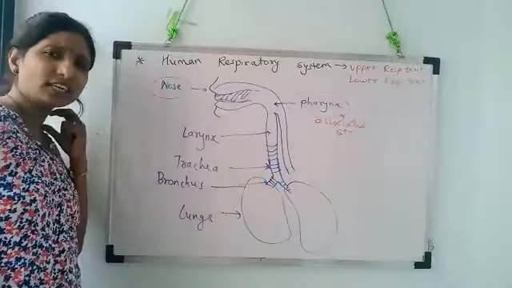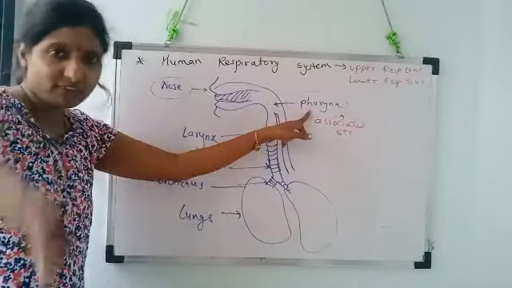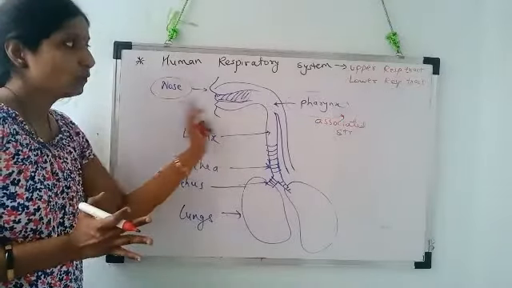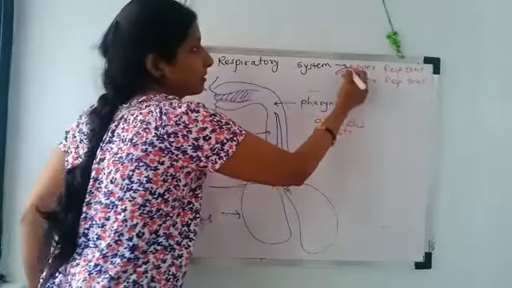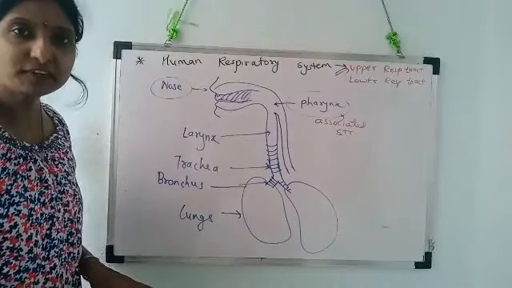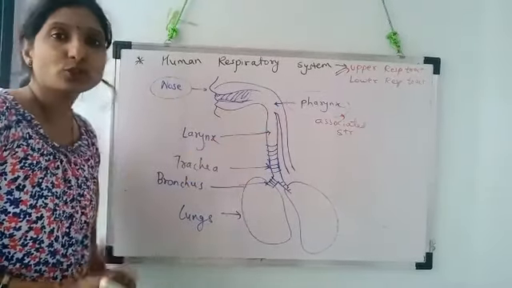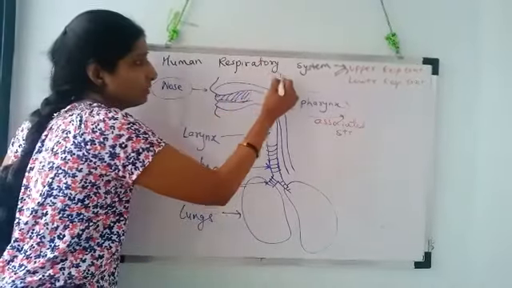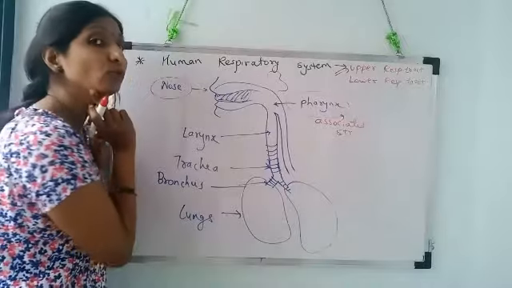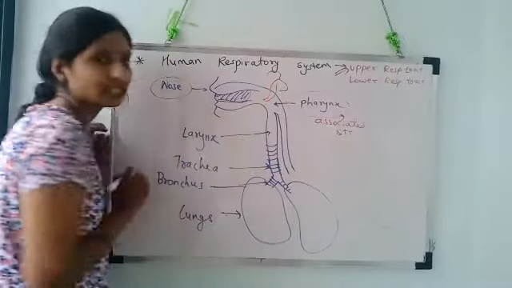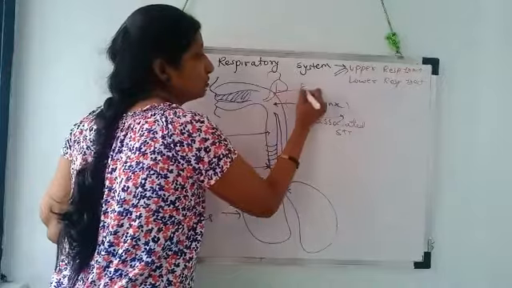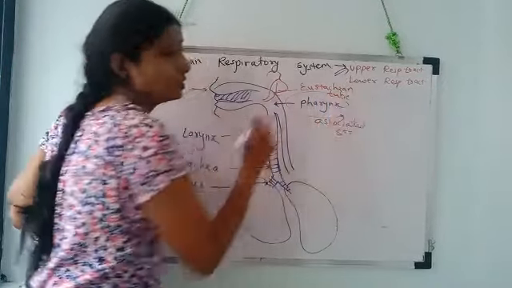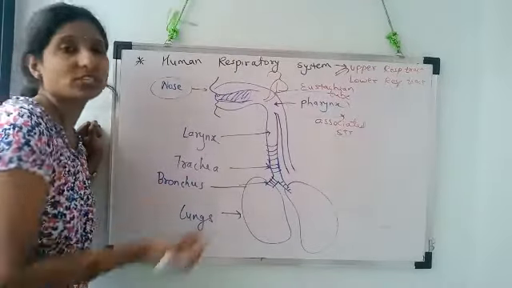Now what are associated structures? Soon you will understand when we study the pharynx. When we study pharynx, you will understand which are the associated structures that form the upper respiratory tract. So the upper respiratory tract includes nose, pharynx and associated structures. Around it there are some structures we will study, for example the human ear. From the ear a tube comes that opens into the pharynx, which is called the eustachian tube. Eustachian tube. Understood? So these are the associated structures.